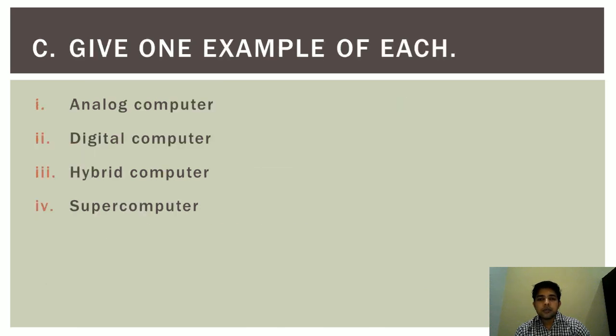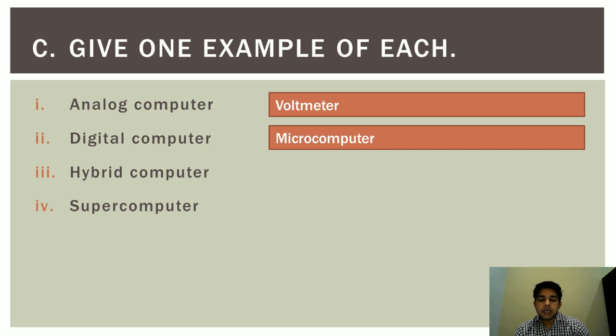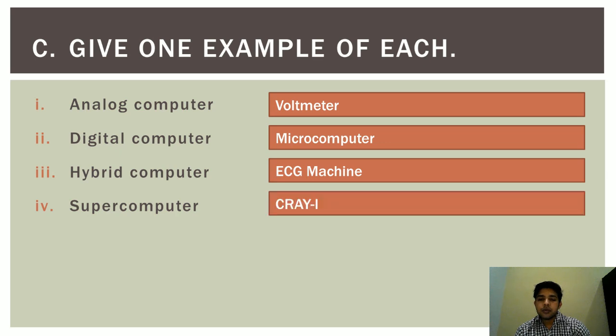Next question is give one example of each. First is analog computer. An example of analog computer is voltmeter. There are many other options in your book. You can write any one of them. Next is digital computer. Example of digital computer is microcomputer. Next is hybrid computer. An example of hybrid computer is ECG machine. Next is supercomputer. An example of supercomputer is Cray 1.